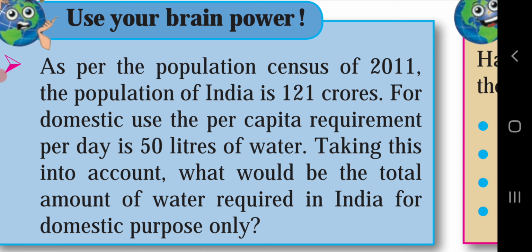The per capita requirement of water for domestic use is 50 liters per day. Therefore, the total requirement of water for domestic use in India is 50 into 121 crore liters per day. So, your answer will be 6050 crore liters of water per day.